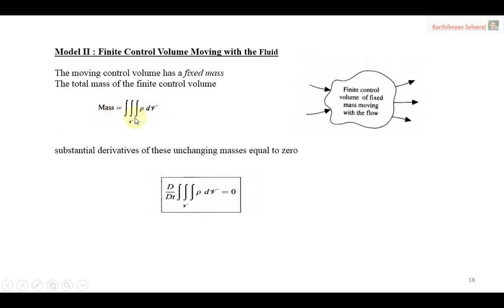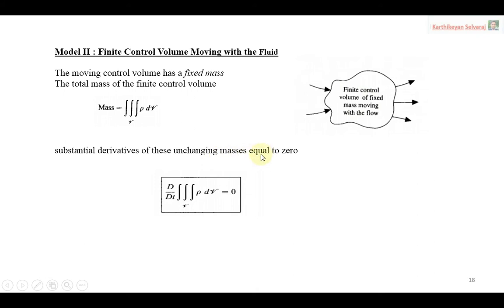Then we take the substantial derivative of this unchanging mass. Why is it unchanging mass? Because we are following the principle that mass is conserved. When you are following the mass conservation, automatically the mass is constant. There is no change in the mass. So when you apply this particular condition, we will get this type of equation.